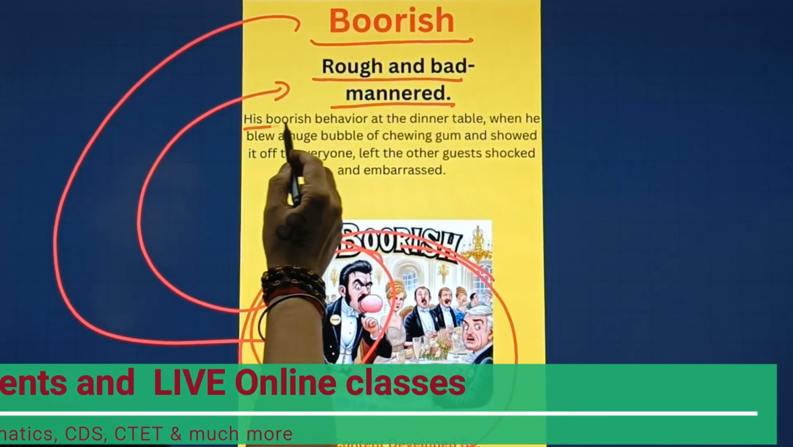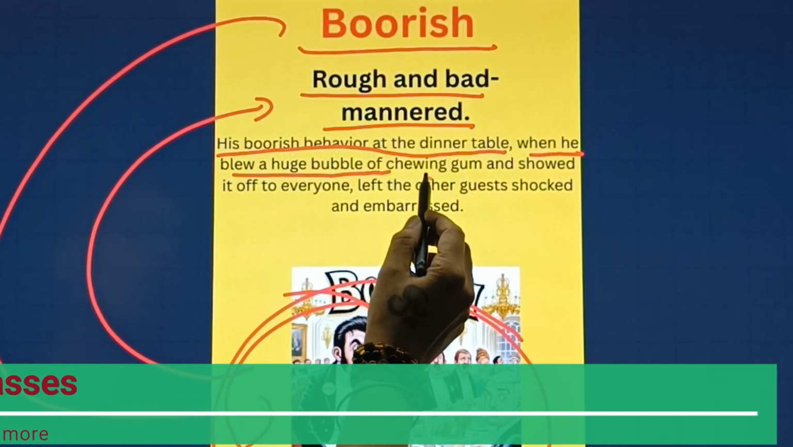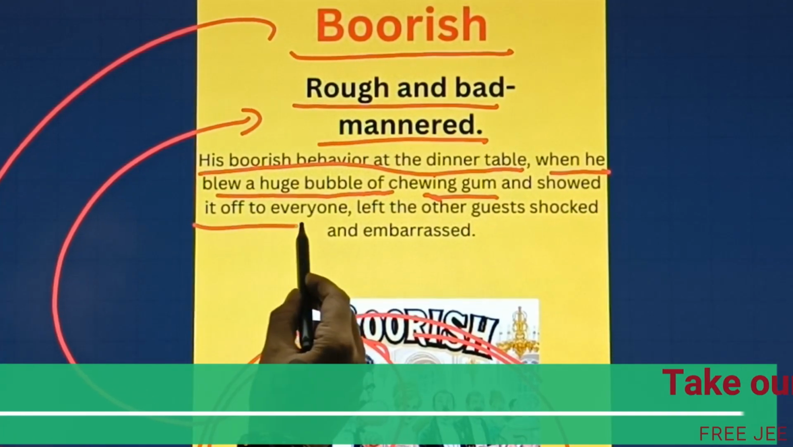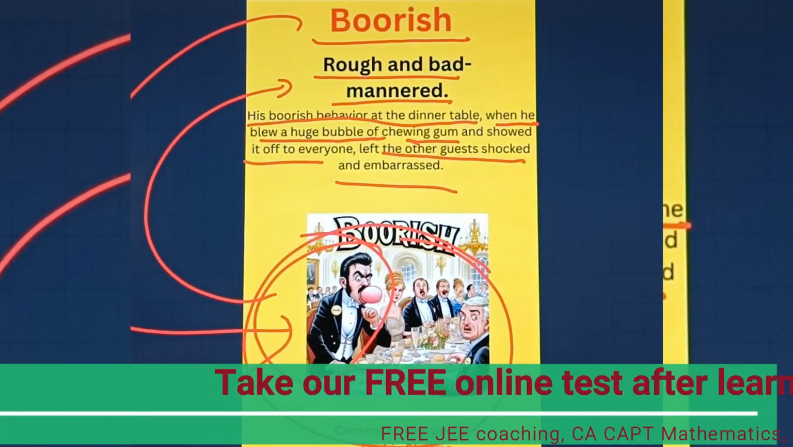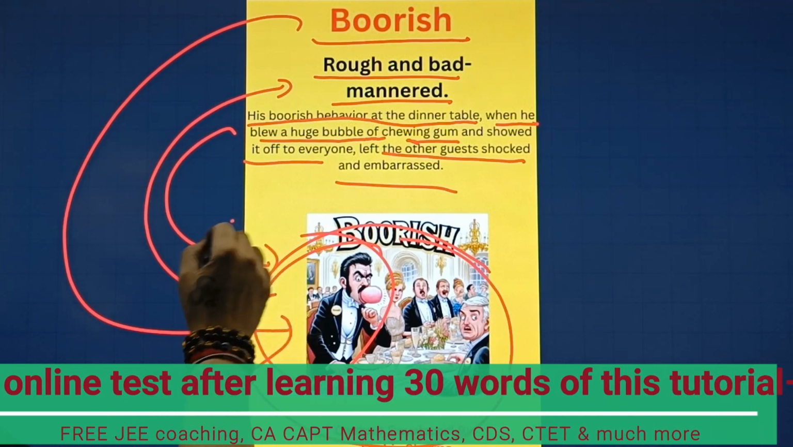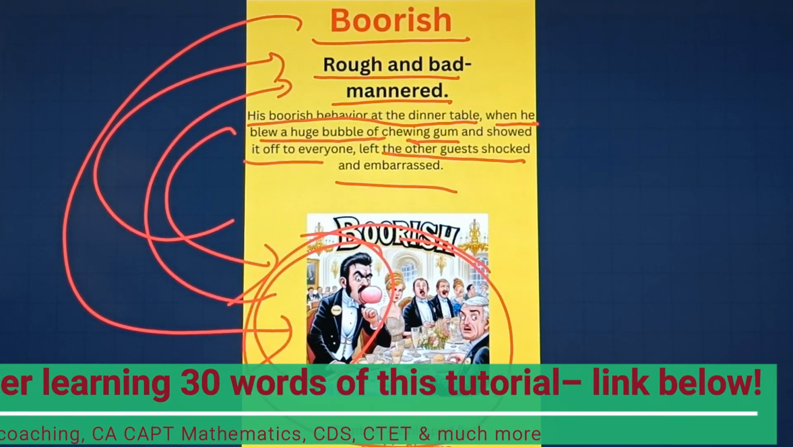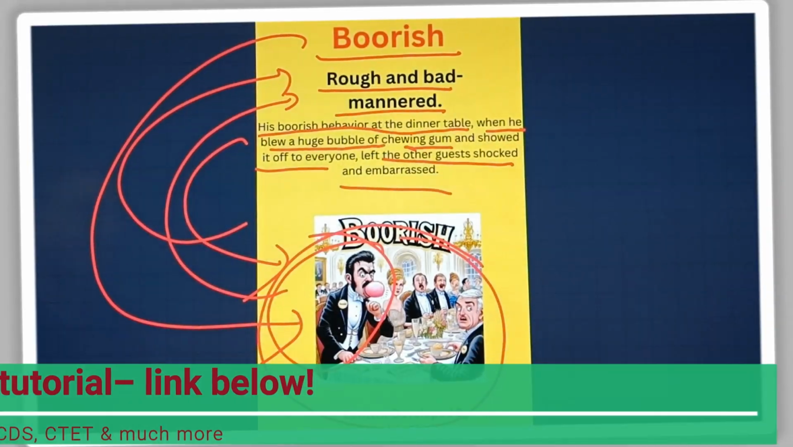Now his boorish behavior at the dinner table went, he blew a huge bubble of chewing gum and showed it off to everyone, left the other guests shocked and embarrassed. So the picture and the sentence both are quite related to this particular word meaning. Quite interesting. I hope you are enjoying. Now let's move towards our next word.